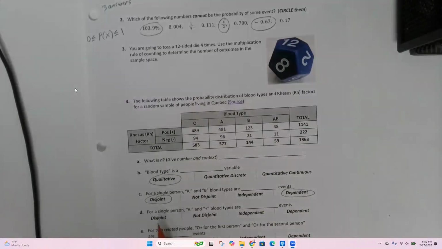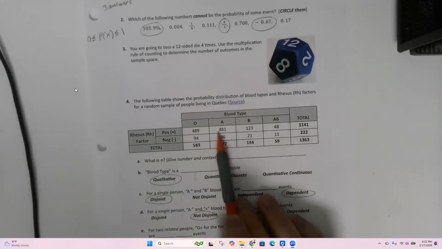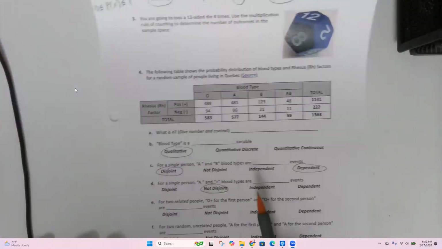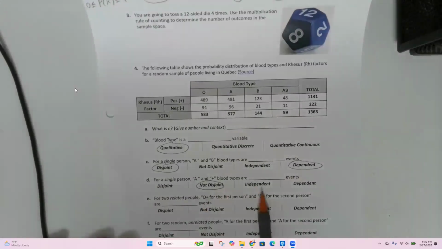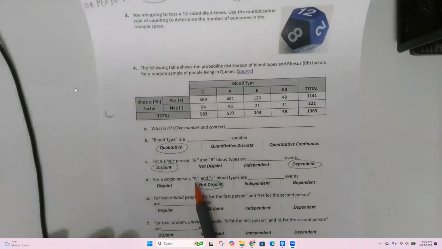For a single person, A and plus blood type. So can you be A and plus at the same time? Yes, you can. So Gabby's got it, not disjoint. These are the A plus people. A plus, that sounds like the best, right? It's the grade you're going for, A plus. Independent or dependent? This one's tricky.